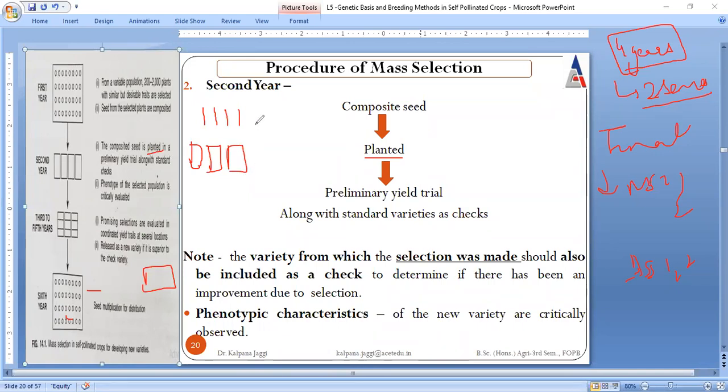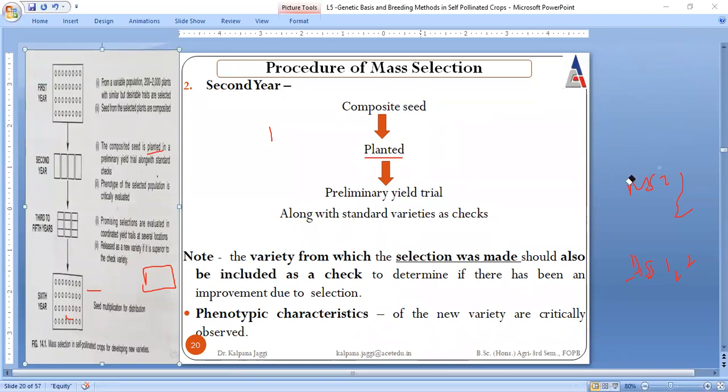And how is this yield trial conducted? A standard parameter is taken, and the features are compared with the standard one, because the standard is always going to give you the best results. So its results are compared. If the results are similar to the standard one, then we proceed to the next year, right? So in the second year, what is done? In the second year, composite seed is planted, and we conduct the preliminary yield trial against the standards, which are considered as checks, right?